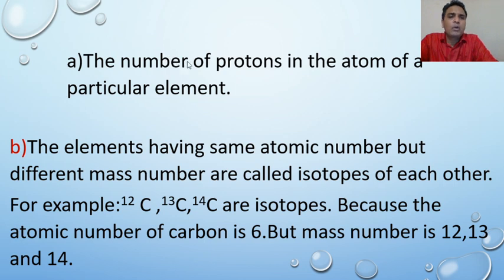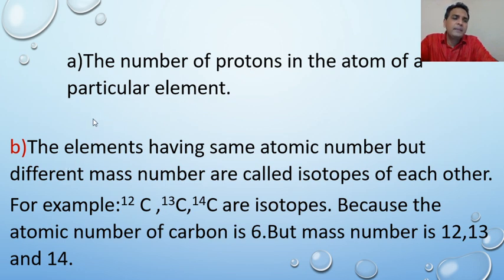It may be one word or sometimes one sentence. So we can write that the number of protons in the atom of a particular element is known as atomic number. I mean, the number of protons in an atom is called its atomic number.